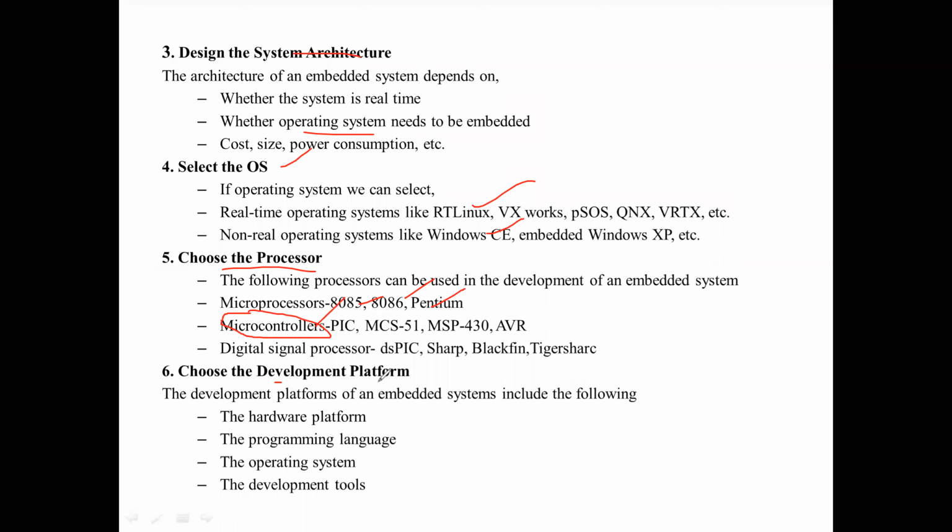And then choose development platform. So here comes the software, which software you are going to use, emulators, what emulators we are going to use, everything for debugging process.